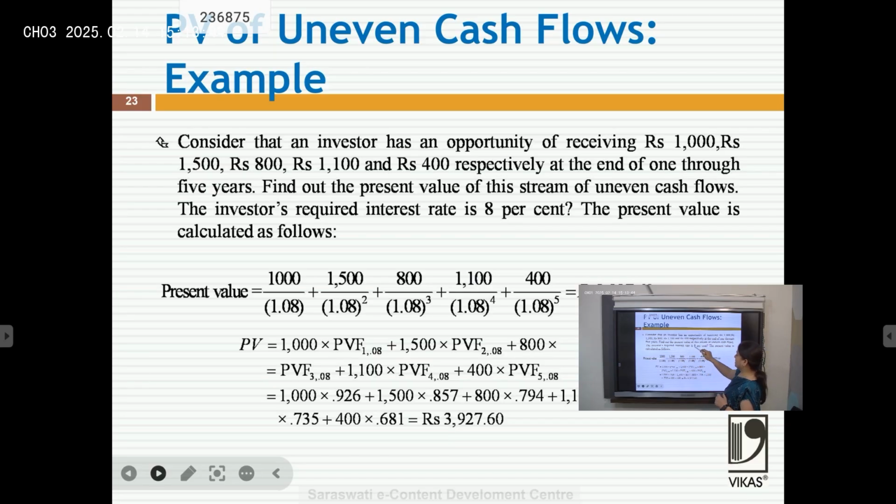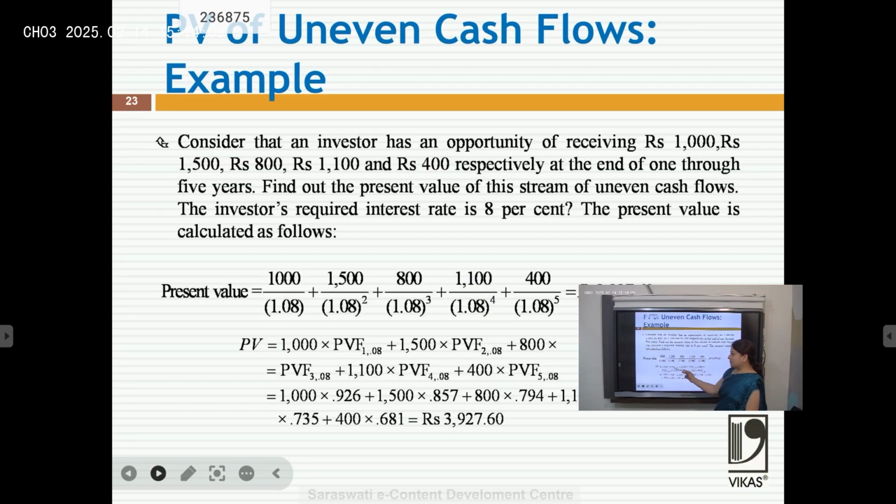Find out the present value of this stream of uneven cash flows. The investor's required rate of interest is 8%. So what will we do? First, 1000 we are getting in the first year, so we will divide it by 1.08. Next, 1500 we are getting after 2 years, so we will divide it by 1.08 to the power 2. Similarly, 800 we are getting after 3 years, so power 3.